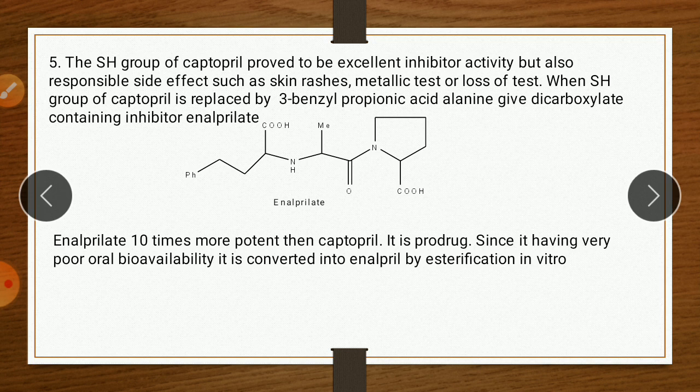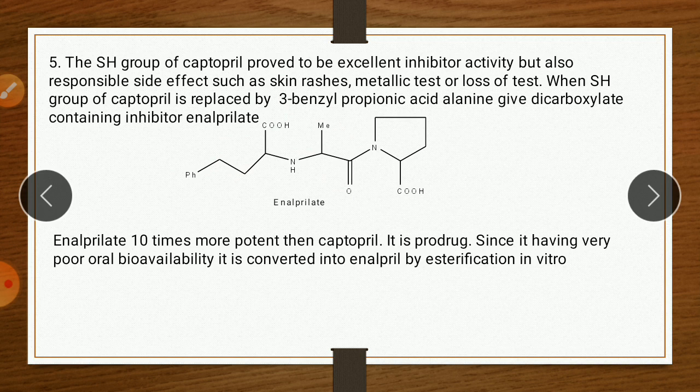So there are changes in the captopril structure in which the SH group is replaced by this 3-phenylpropyl alanine, and it gives the new compound called enalaprilat, which is a dicarboxylate group containing inhibitor.